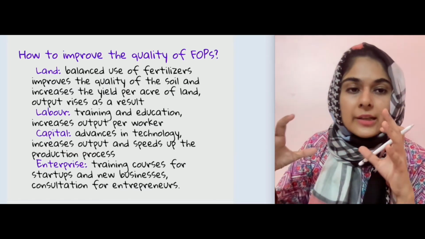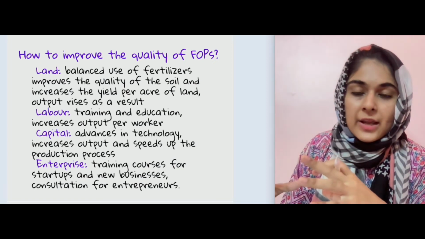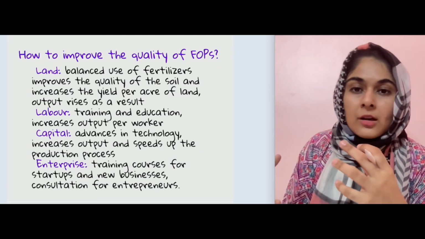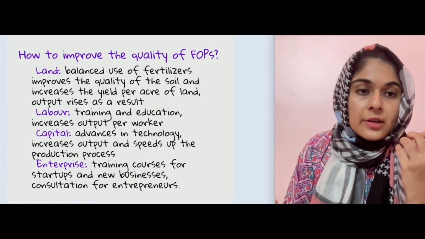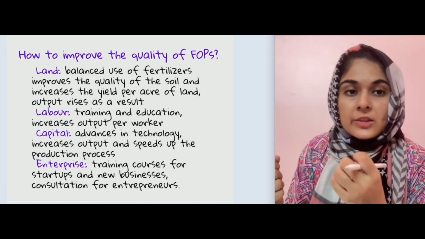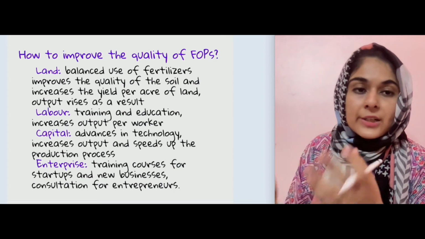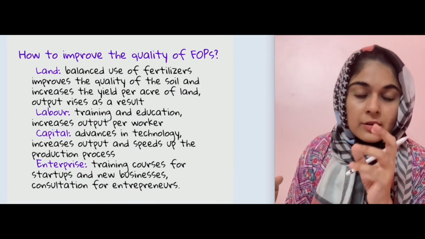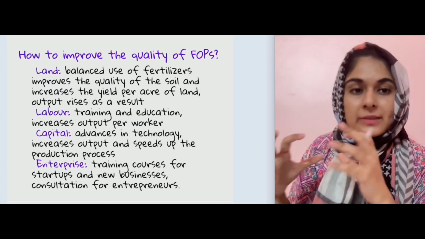So the land itself is limited in supply, but उसको आप improve कैसे कर सकते हैं? So a lot of times the farmers don't have the knowledge of actually using fertilizers in such a way that they can make better output and more output out of the same land.